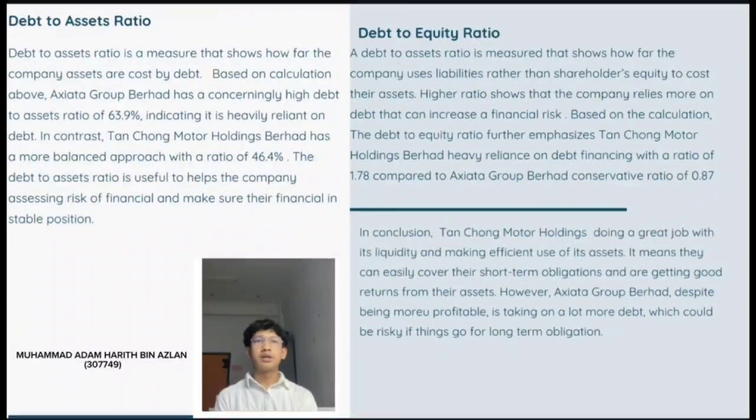In conclusion, Tanjong Motor Holding does a great job with its liquidity and makes efficient use of its assets. It means they can easily cover their short-term obligations and get a good return for their assets. However, Axiata Group Berhad, despite being more profitable, is taking on a lot more debt, which could be risky if things go wrong for long-term obligations.